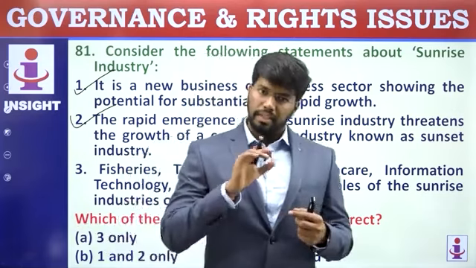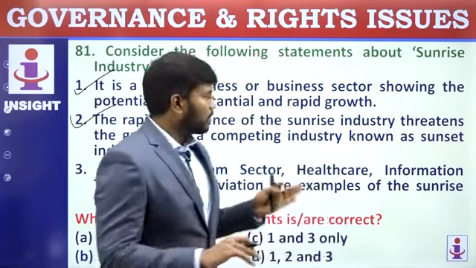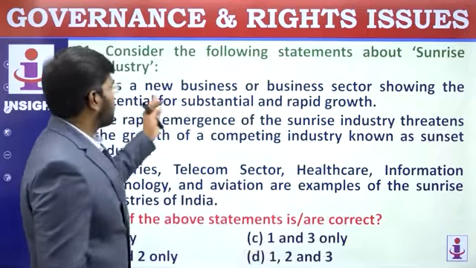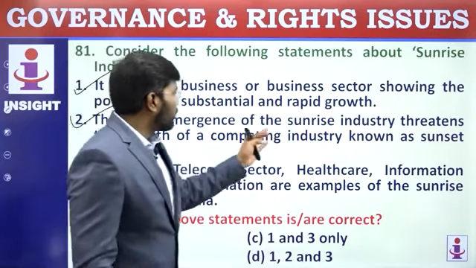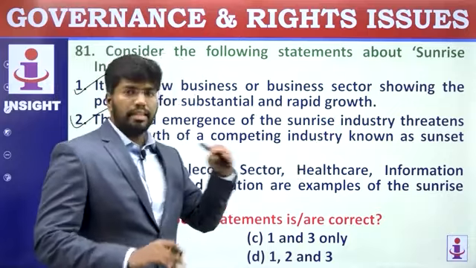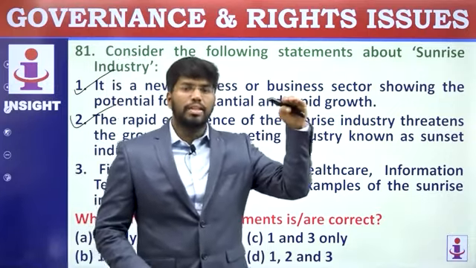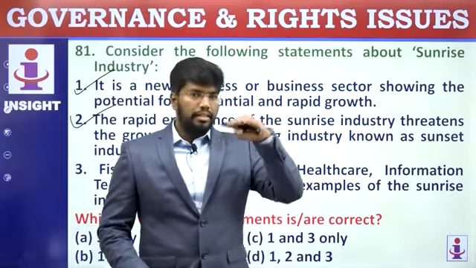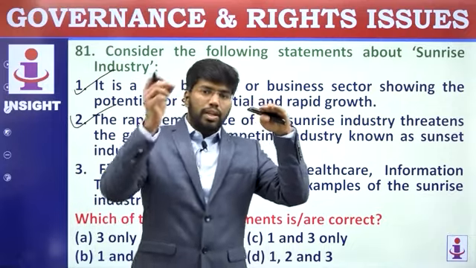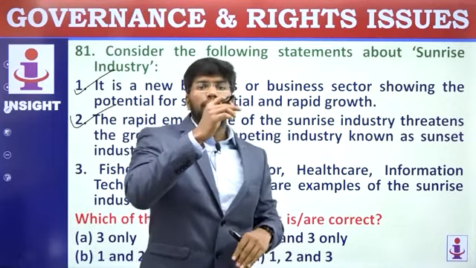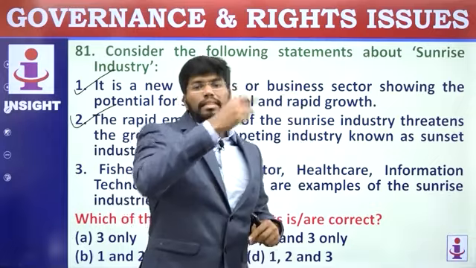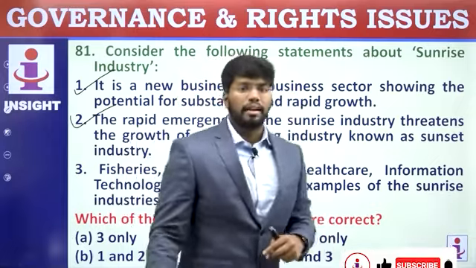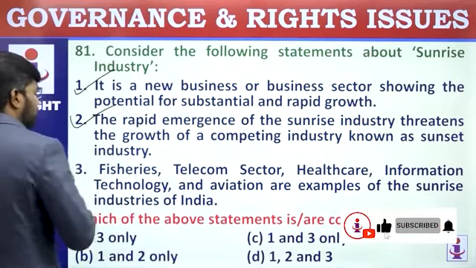When pen drive came, CD went out of the scene. Sunset is when you are reaching a saturation region. When CD saturates, but a new invention called pen drive came and this one went down. When something is rising or booming, that is called sunrise industry. So even second statement is correct.